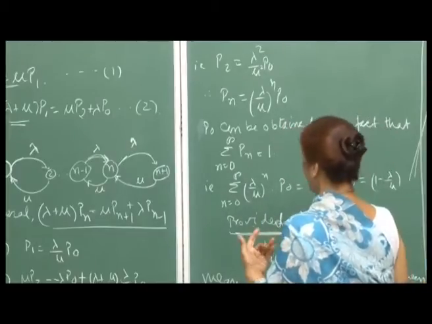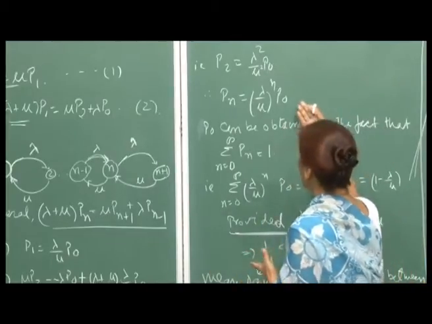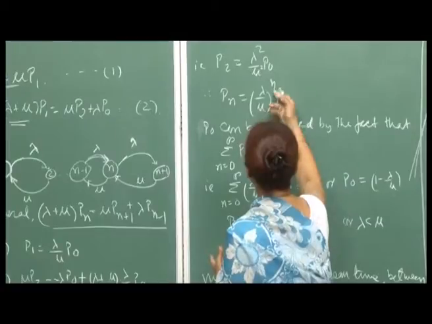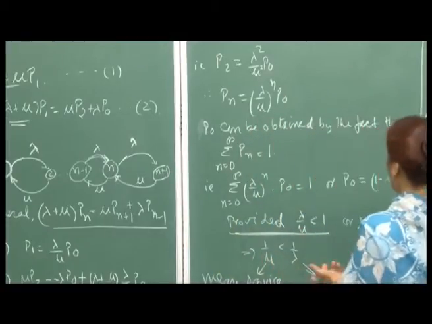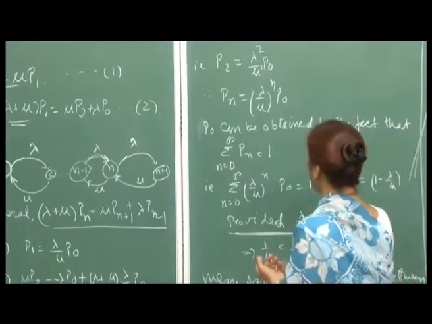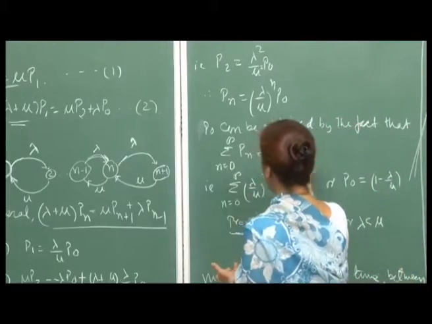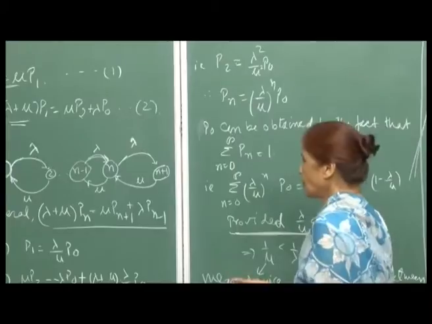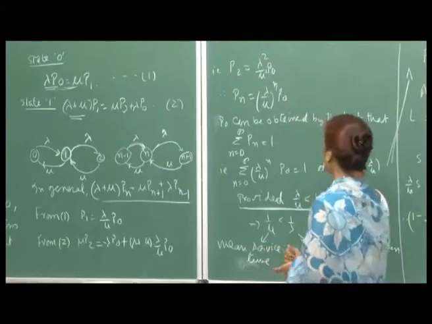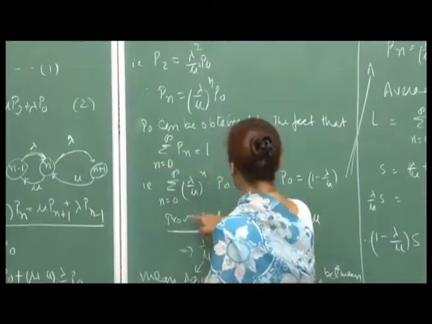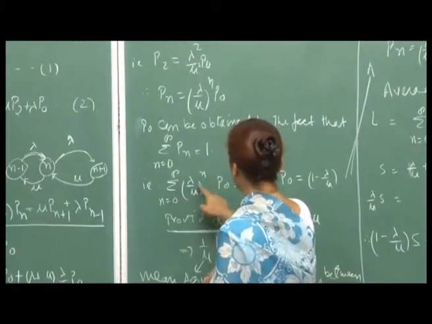So, for all n, this will be the formula, that means it is just lambda by mu raised to n times P naught. Right. Now, we can obtain P naught by using the fact that all these probabilities must add up to 1. The system must be in one of the states from 0 to infinity, and therefore, when you add this up, you get a geometric series.